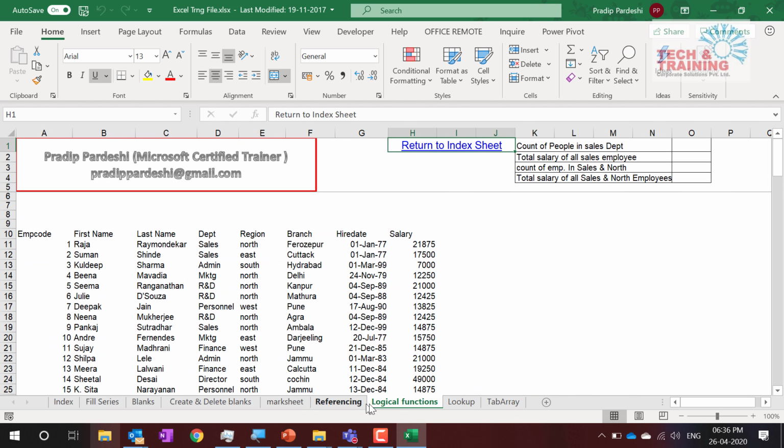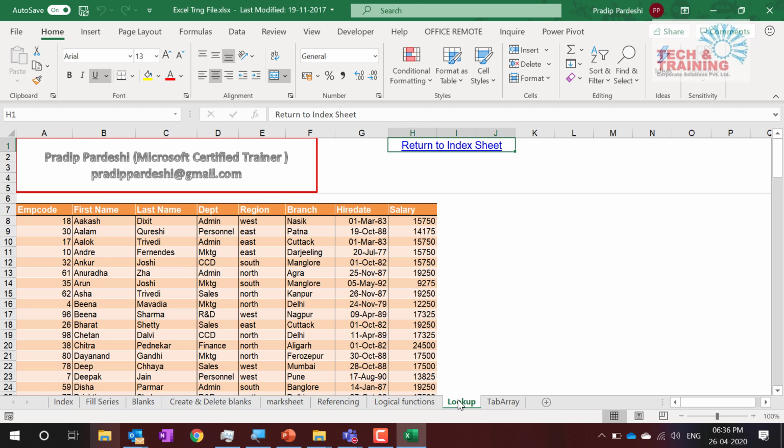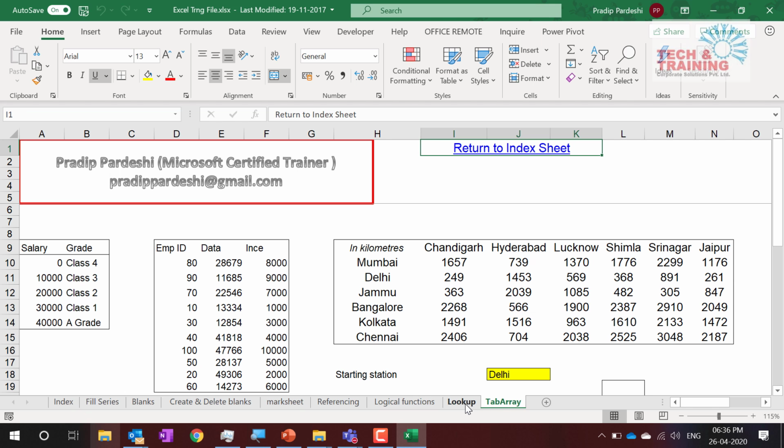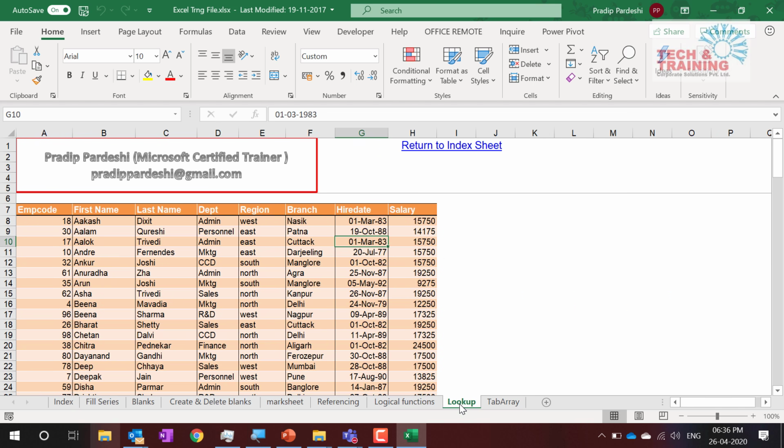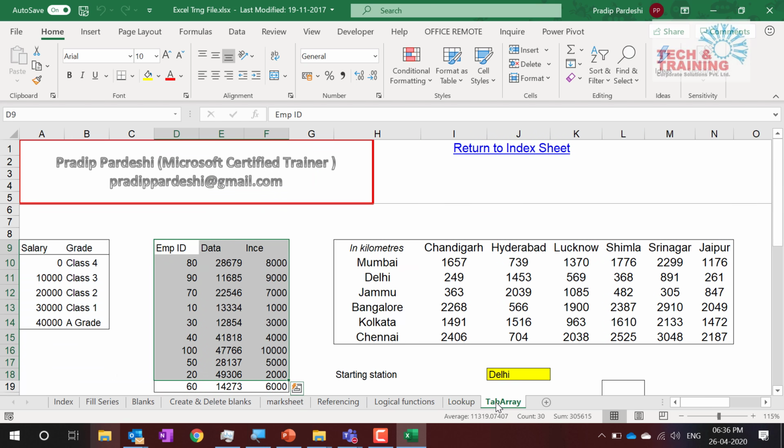So let me go ahead and talk about this lookup. When we talk about lookup, we want to discuss VLOOKUP. So here is the VLOOKUP that I want to do. This is the data that I would like to look up, and this is the column where I want to do the lookup. This is the table where I would like to get the salaries of all the people depending on